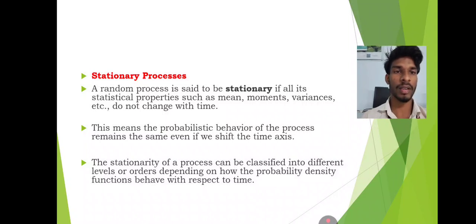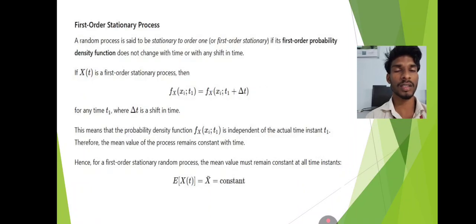The stationarity of a process can be classified into different levels or orders depending on how the probability density function behaves with respect to time. First order stationary process: a random process is said to be stationary of order one if its first order probability density function does not change with time or with any shift in time.